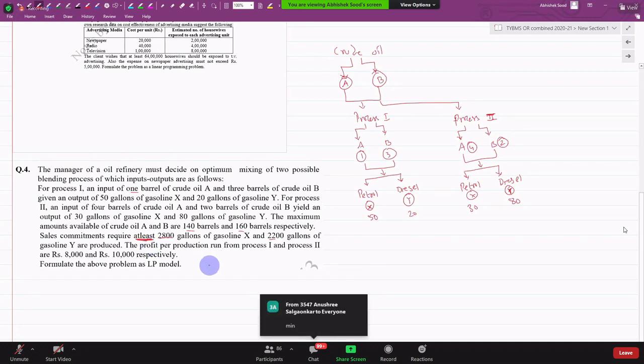Can I say this is a minimum requirement? He can buy more than 2800 gallons also, if it is available. But will it be available or not depends on the amount of input that I get. This is a maximum availability of A and B. So can I say that with this maximum availability, I have to satisfy the minimum demand of my customer?